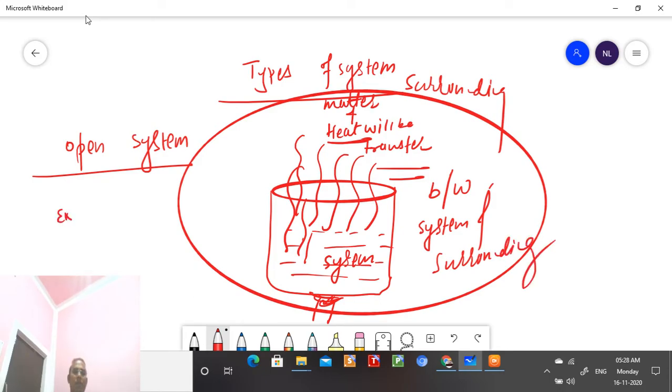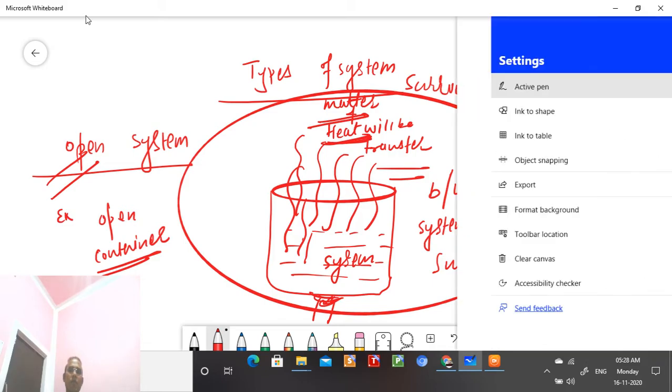This is the example of the open system, student. When you are talking about an example, you can say an open beaker or open container. Anything you can say, an open container. So open system is where heat and matter, or energy and matter, both are getting transferred.